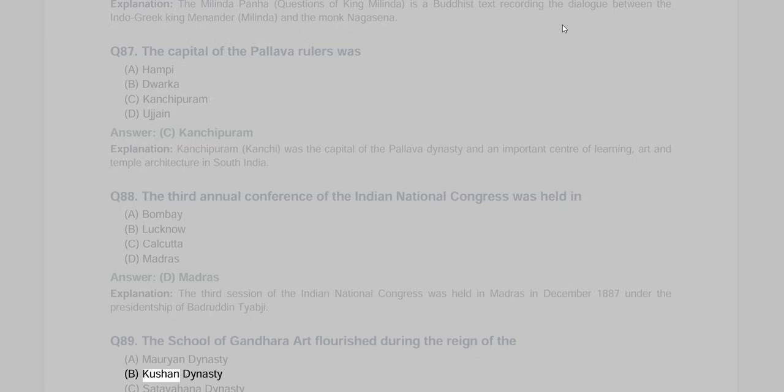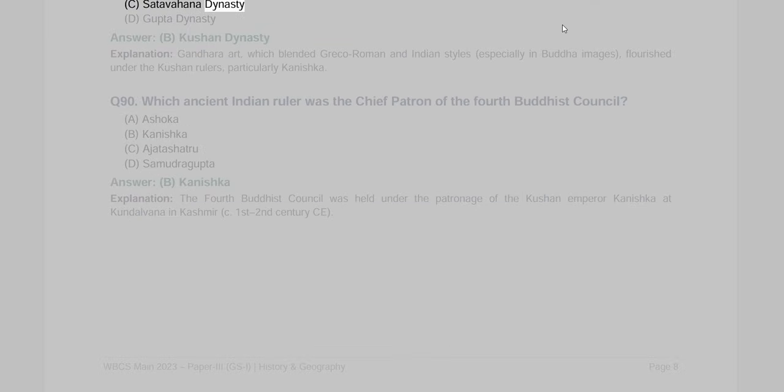Q89. The school of Gandhar art flourished during the reign of the A. Mauryan dynasty, B. Kushan dynasty, C. Satvahan dynasty, D. Gupta dynasty. Answer, B. Kushan dynasty. Explanation. Gandhar art, which blended Greco-Roman and Indian styles, especially in Buddha images, flourished under the Kushan rulers, particularly Kanishka.